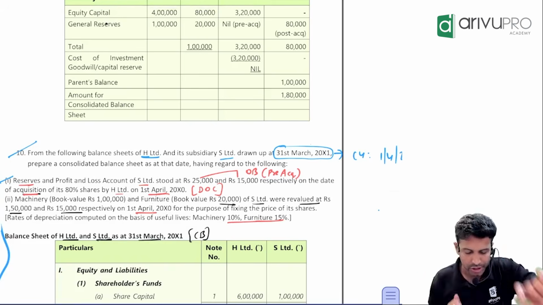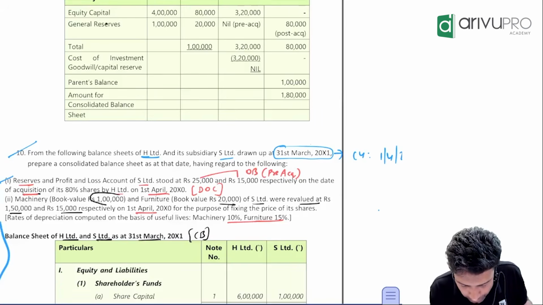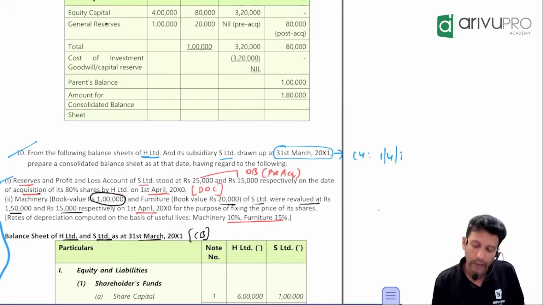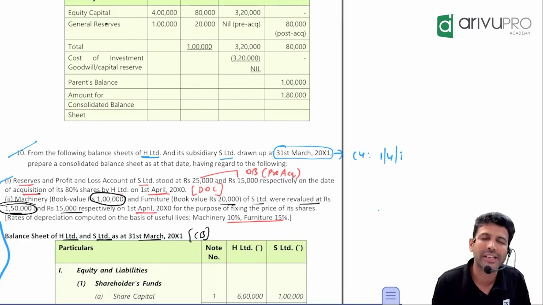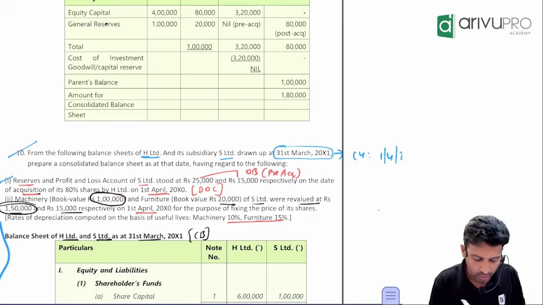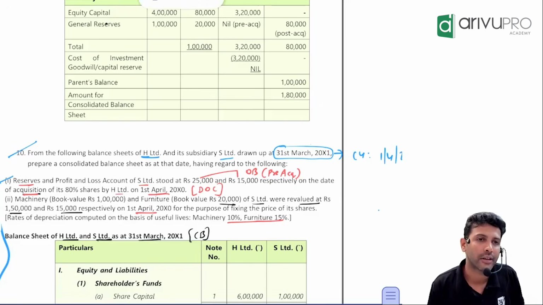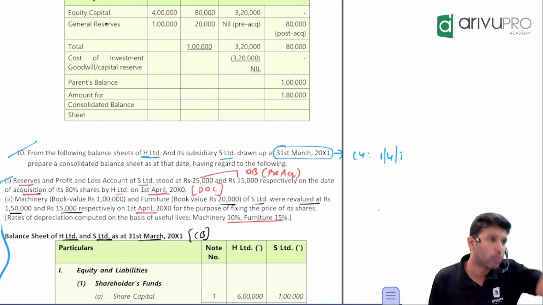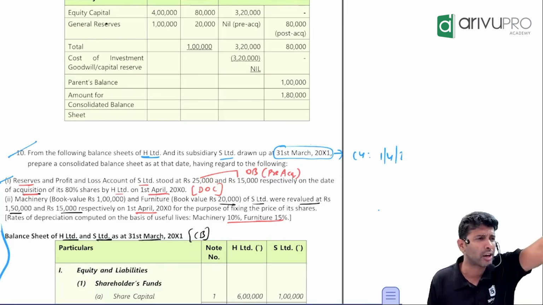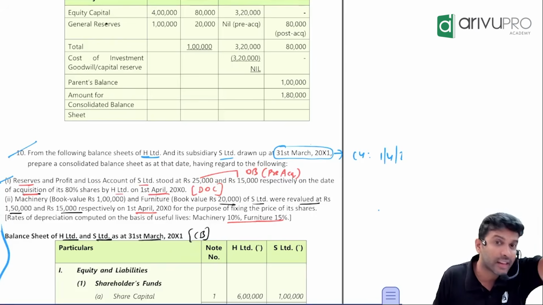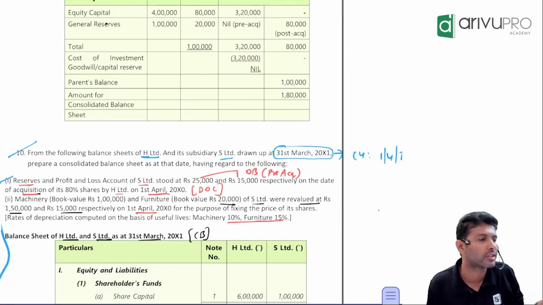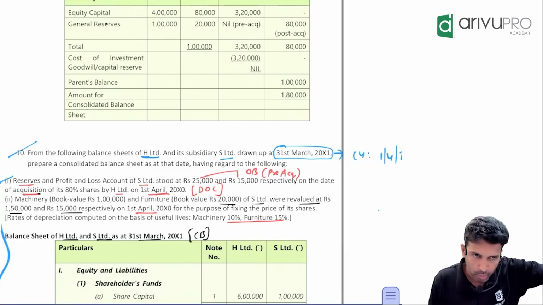Okay. So now again check. Machinery's book value or carrying amount is how much? 1 lakh. But the revalued amount is 1,50,000. Sad face or happy face? Happy face. How much happy face? 50,000. Where will this happy face get captured here? Working note number 4. If you're confused, you can simply think of it as a revaluation reserve. Where will the revaluation reserve come? Under working note number 4.